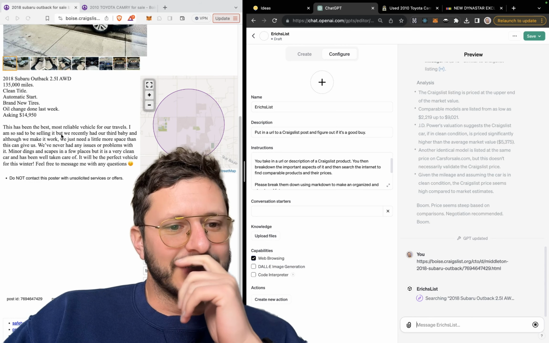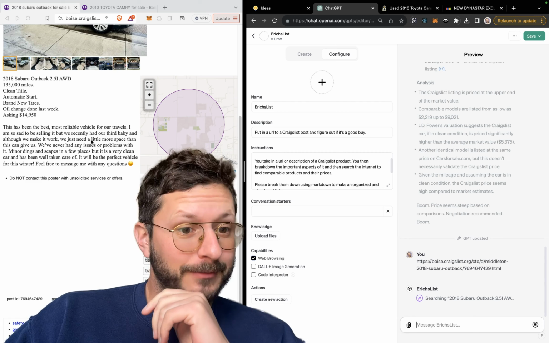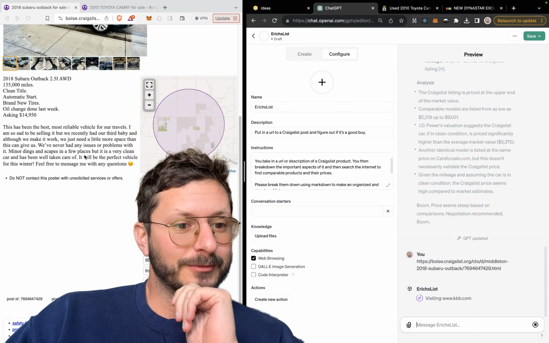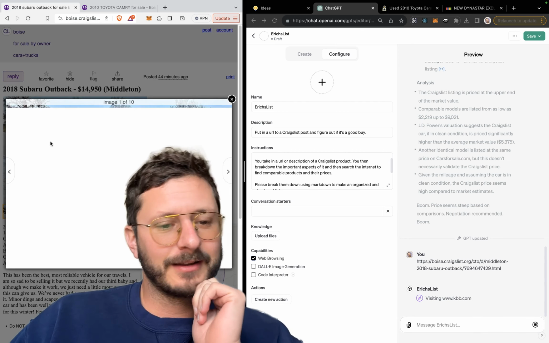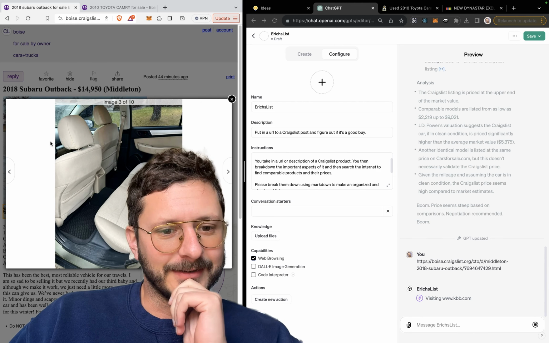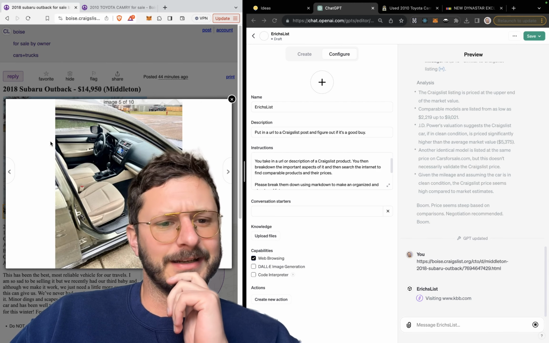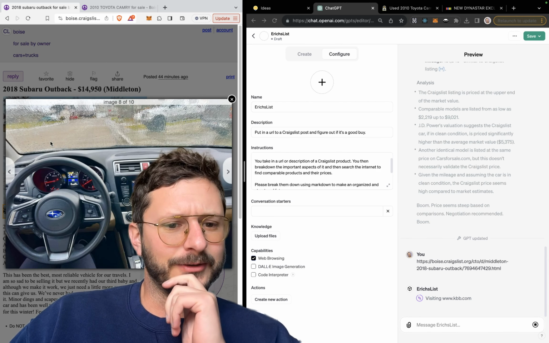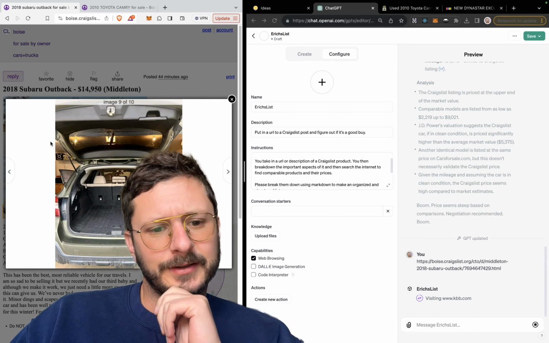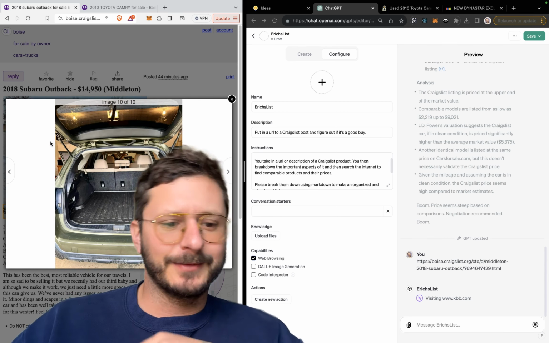I'm sad to be selling it, but we recently had our third baby, and although we can make it work, we just need a little more space. Yeah, imagine having 3 kids in this car, kicking her. Oof, not enough space. Got to get you another row. A lot of room in the back, though. Maybe just throw a kid back there.